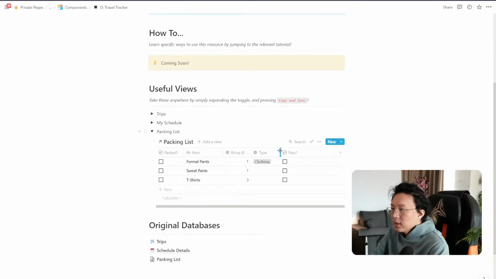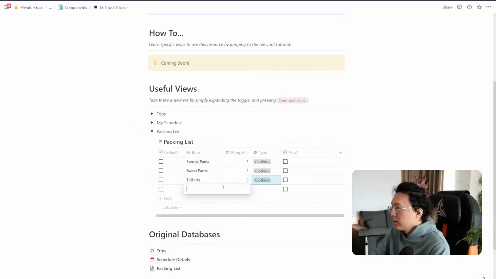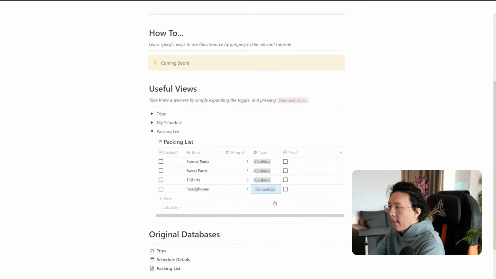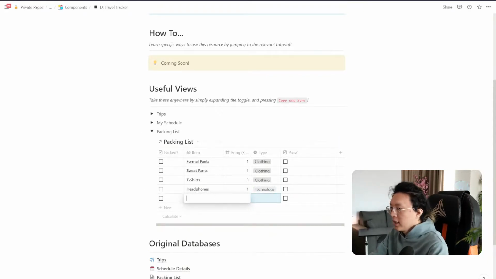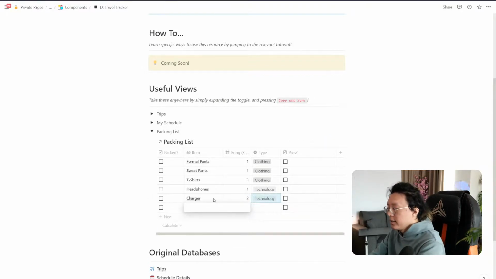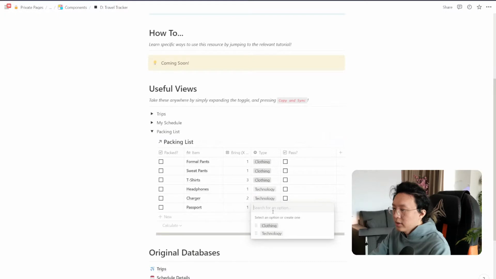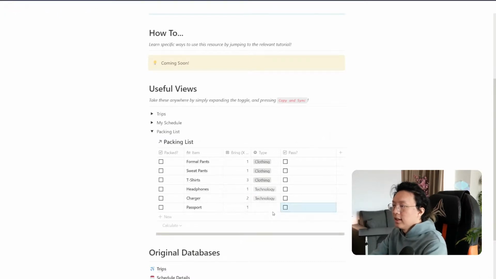What's really cool here is that this is all clothing, and let's say I just add some more things, like maybe I add my headphones, which is something for technology. Maybe I'm bringing my charger. Charger is important, right? Bring 2 of those maybe, and then it's tech. Maybe I have something about my ID, or maybe passport, right? Passport, I need to bring 1 of those, and that is documentation.